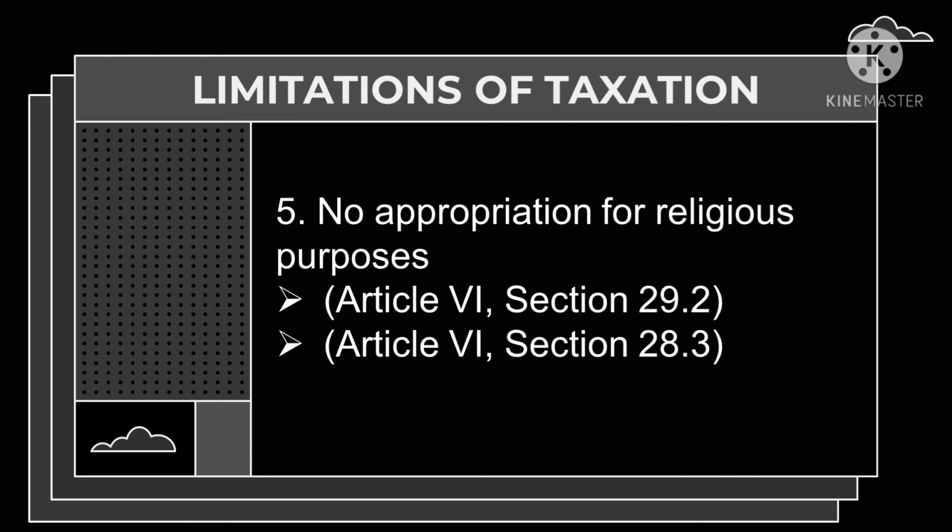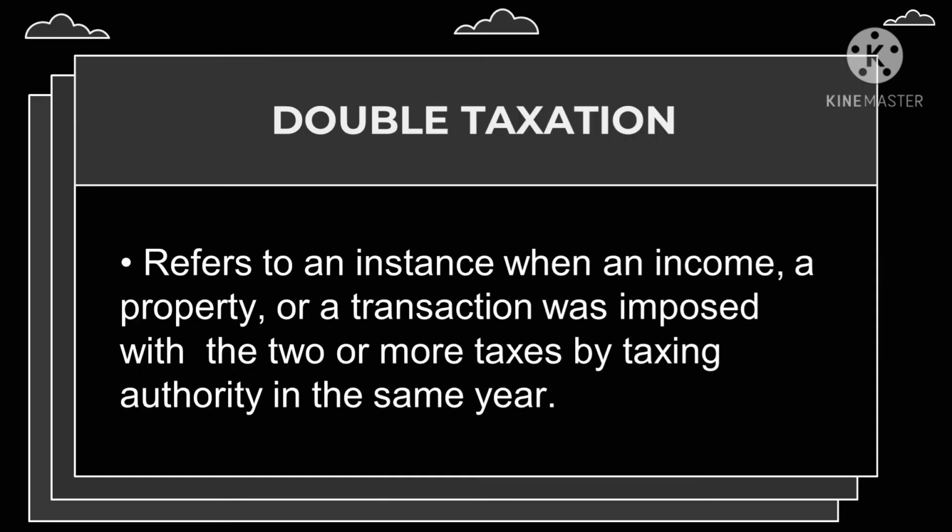And the second article is Article 6, Section 28.3, which says that charitable institutions, churches, and parsonages or convents appurtenant thereto, mosques, non-profit cemeteries, and all lands, buildings, and improvements actually, directly, and exclusively used for religious, charitable, or educational purposes shall be exempt from taxation. Let's move on to double taxation.